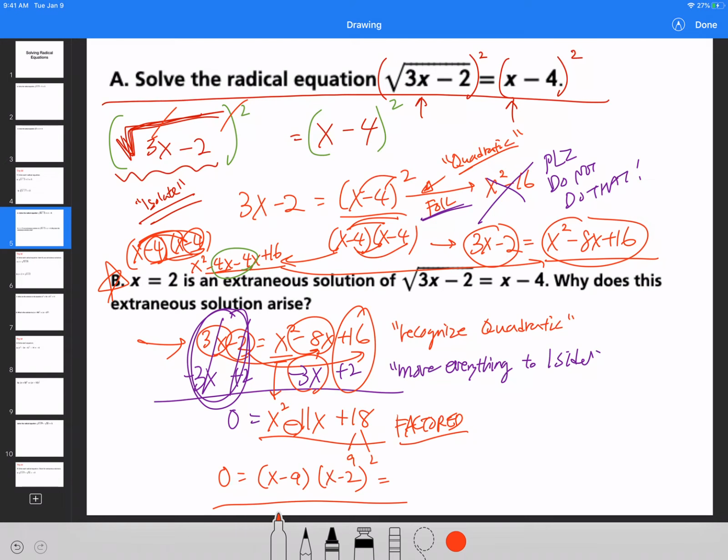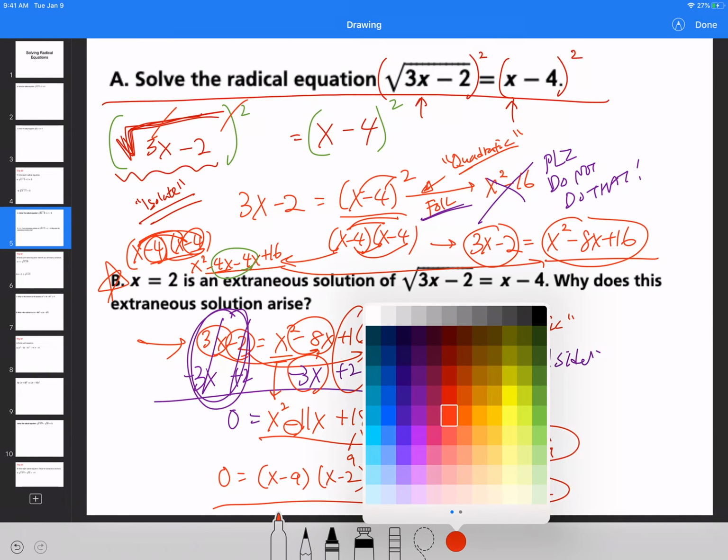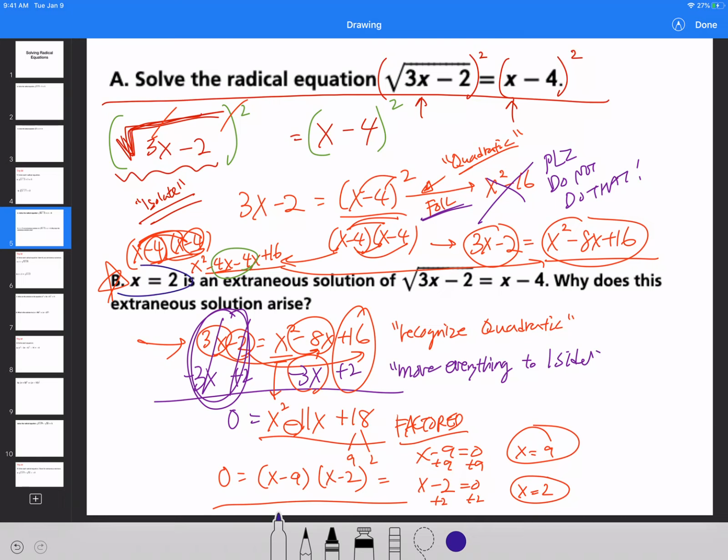So what's my solution going to be? Well, x minus 9 is equal to 0, and x minus 2 is equal to 0. So solve for it. You add the 9 on both sides, you get x equal to 9. Add the 2 on both sides, you get x is equal to 2. And therefore, you're going to get those two solutions right there. Now, if you read the question, because this is really important, x equals 2 in the question right here is an extraneous solution.